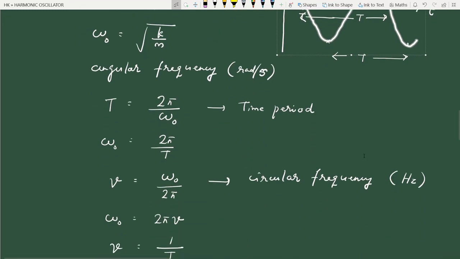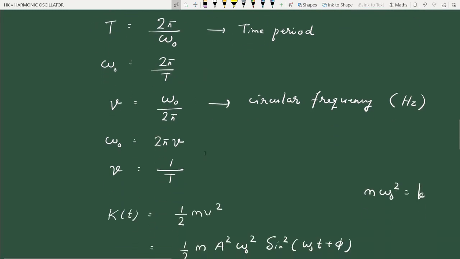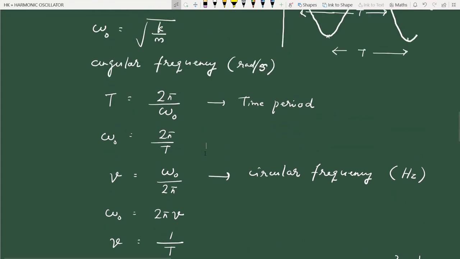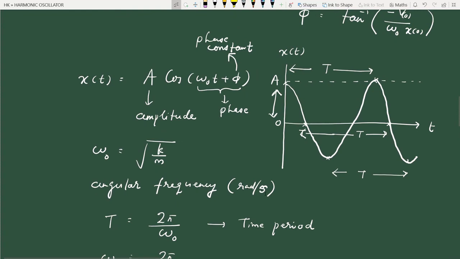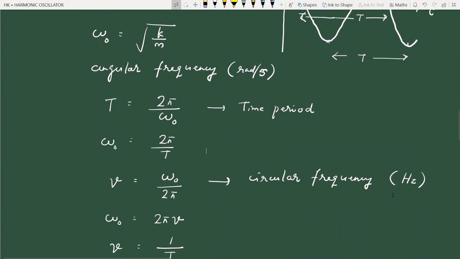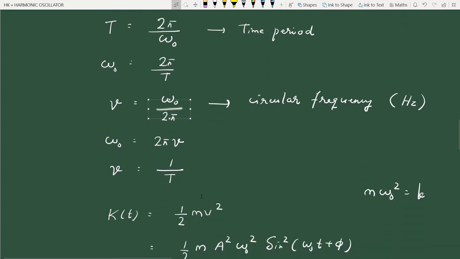Then time period is related to angular frequency by this relation, 2 pi by omega 0. Omega 0 is 2 pi by T. You should keep in mind all these results. Then there is another frequency called circular frequency or simply frequency in terms of hertz. Angular frequency is in terms of radian per second. This is in terms of hertz, and it's connected to angular frequency by nu equals omega 0 by 2 pi, or omega 0 is 2 pi nu. And nu and time period, frequency and time period, are reciprocal to each other.